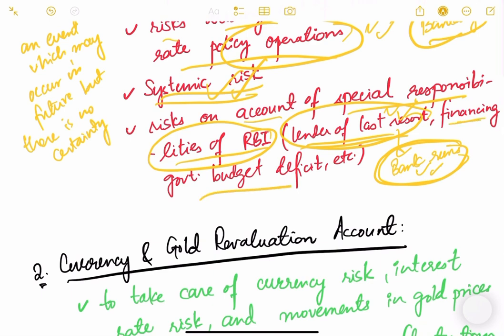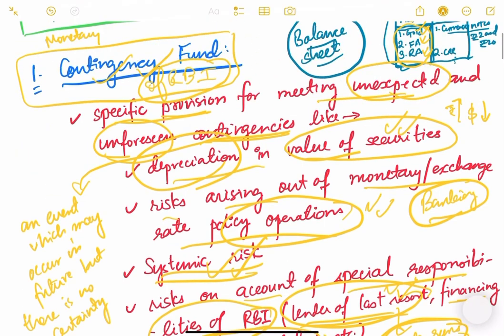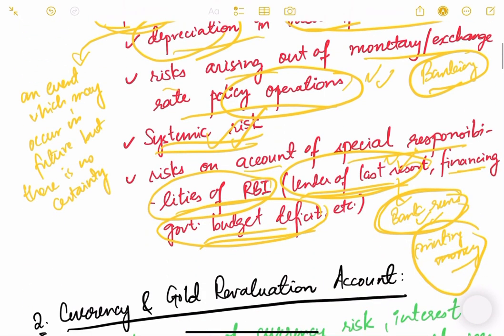Then financing government budget deficit. What if the government budget deficit is too high? RBI has to finance it, right? It is known as printing money basically. Okay, printing or creating new money. So what if RBI has to do it? If RBI is printing money, its liabilities will go up, right? So it has to provide for some assets also on the opposite side of the balance sheet. So these are the different situations in which RBI will use its contingency fund.